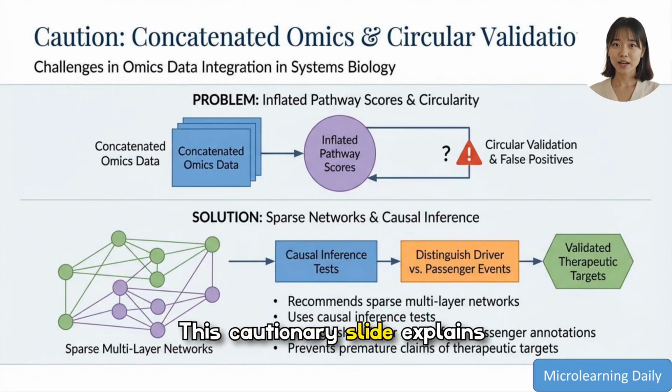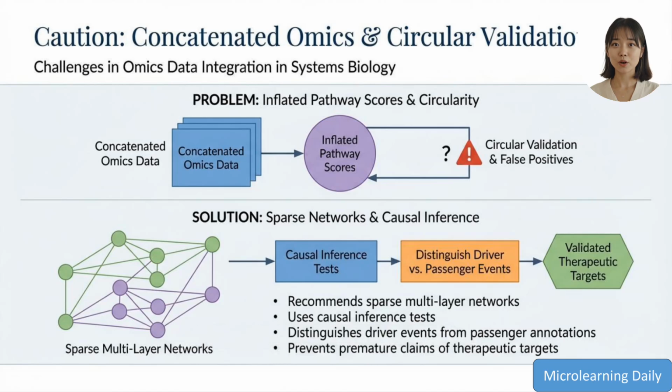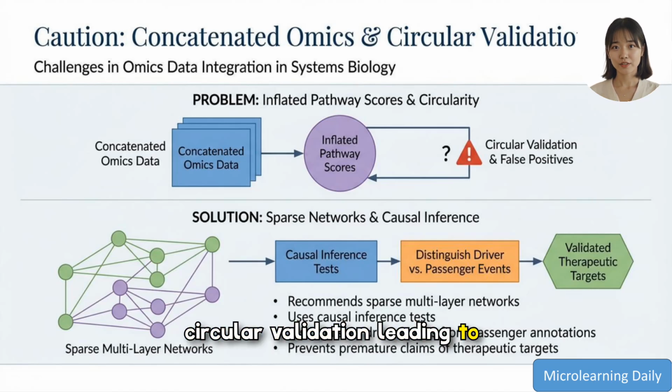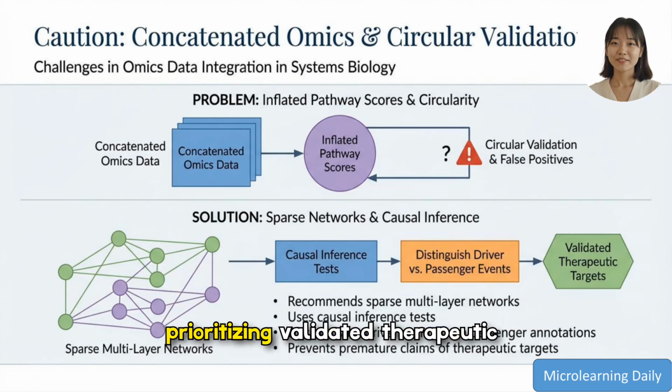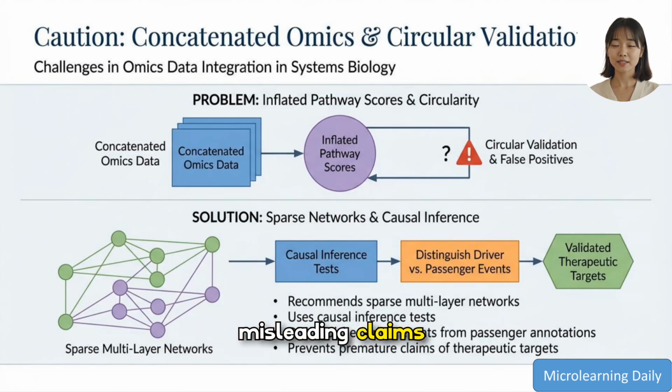This cautionary slide explains how simple concatenation of omics layers can inflate pathway scores and create circular validation leading to false positives. The safer alternative is building sparse multi-layer networks combined with causal inference tests to distinguish driver events from passenger signals, thereby prioritizing validated therapeutic targets and avoiding premature, misleading claims.